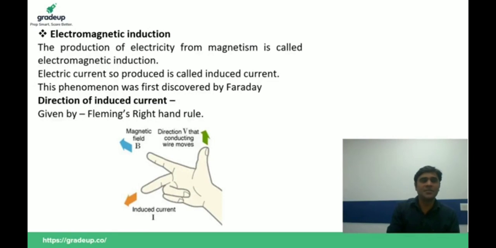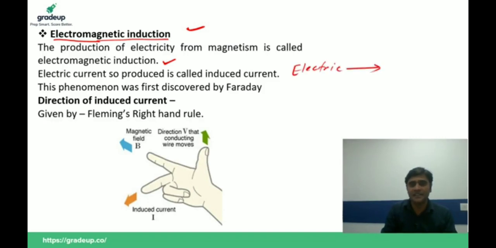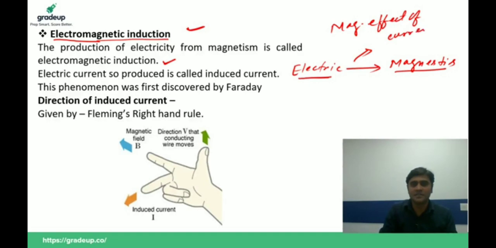Now we will discuss about electromagnetic induction. What is electromagnetic induction? The production of electricity from magnetism is known as electromagnetic induction. The production of magnetism from electricity, electric current produces magnetism. This is called magnetic effect of current. But production of electricity from magnetism is called electromagnetic induction.